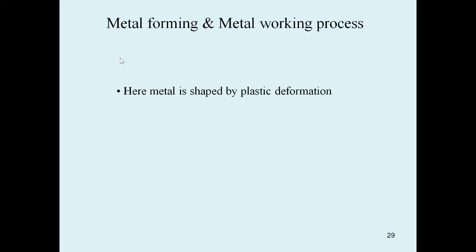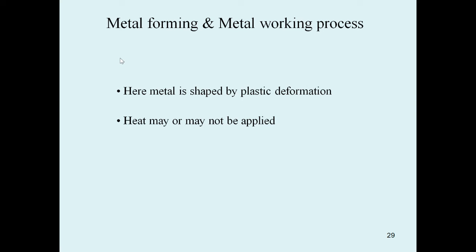So here the metal is shaped by plastic deformation.